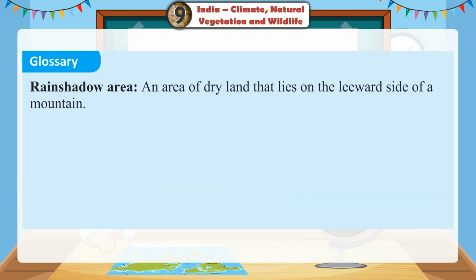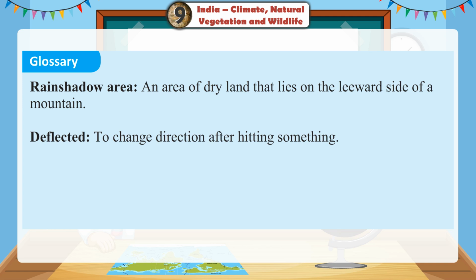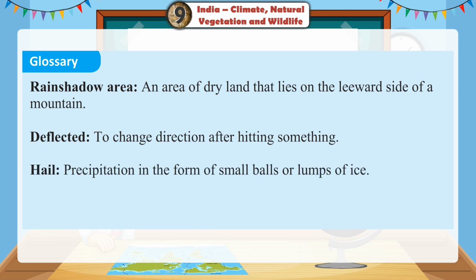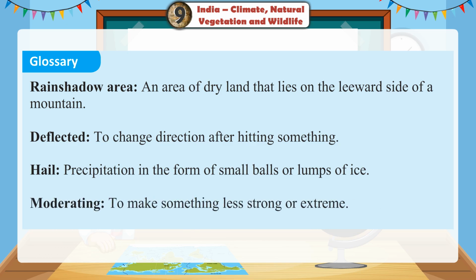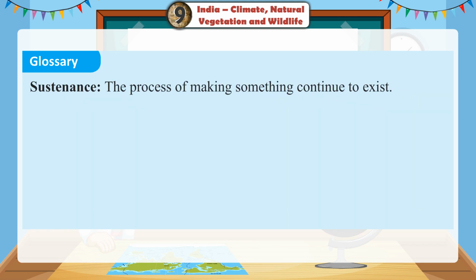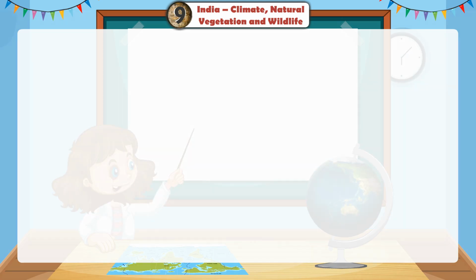Glossary: Rain shadow area, an area of dry land that lies on the leeward side of a mountain. Deflected: to change direction after hitting something. Hail: precipitation in the form of small balls or lumps of ice. Moderating: to make something less strong or extreme. Sustenance: the process of making something continue to exist.